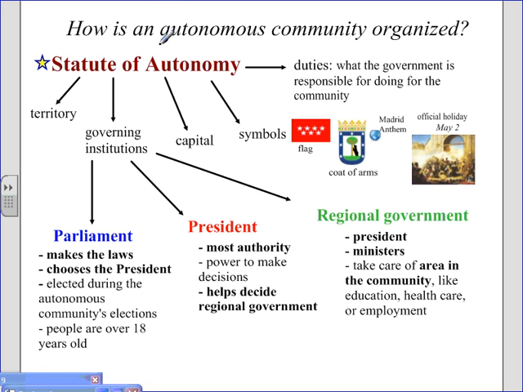And now that we know about autonomous communities, we can talk about how an autonomous community is organized. First of all, the Statute of Autonomy is the most important law of an autonomous community. It defines the territory of that community, what land is part of that autonomy.